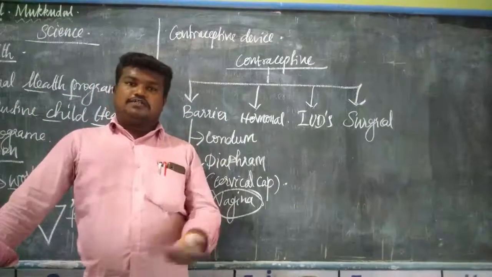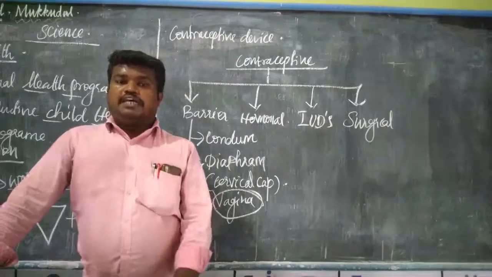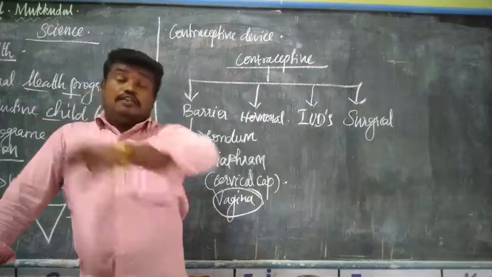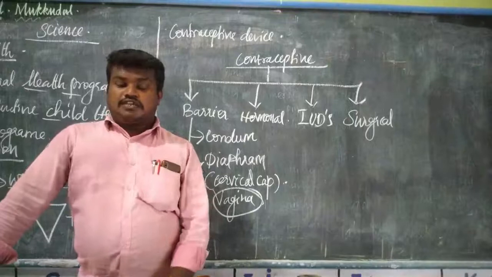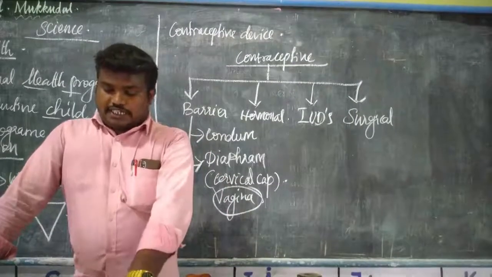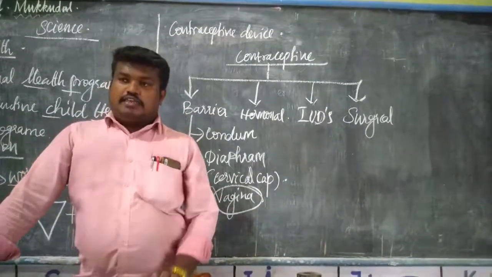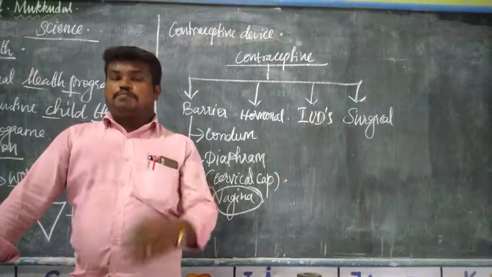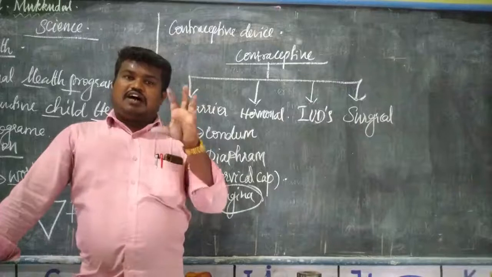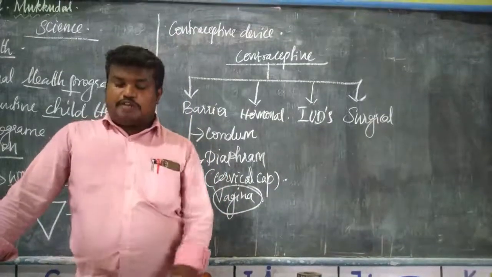So hormonal method means it will prevent the entry of sperm by tablets or any other medicines. Okay, so this is the hormonal method. It will stop the production of the ovum. Okay, so it will restrict or destroy the ovum. So this is the hormonal method.